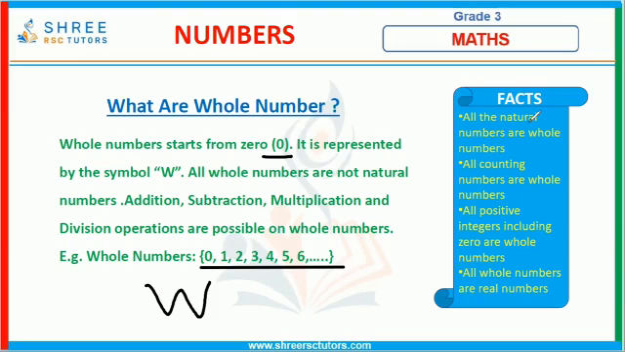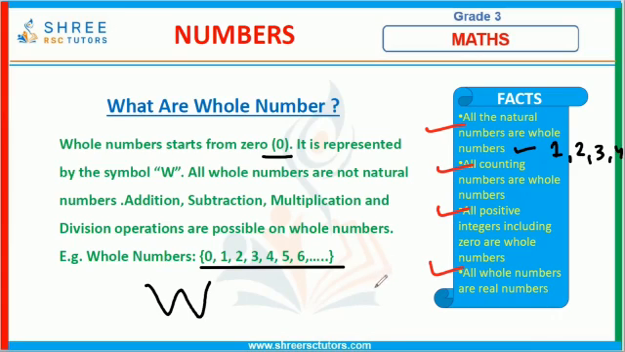Now there are some facts. All the natural numbers are whole numbers, because natural numbers start from 1, 2, 3 and keep going on. So these are also whole numbers. All counting numbers are whole numbers. All positive integers, including 0, are whole numbers. All whole numbers are real numbers. These are four important facts about whole numbers.